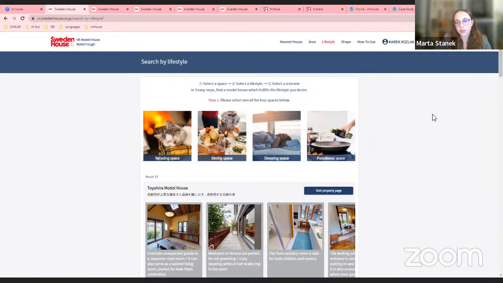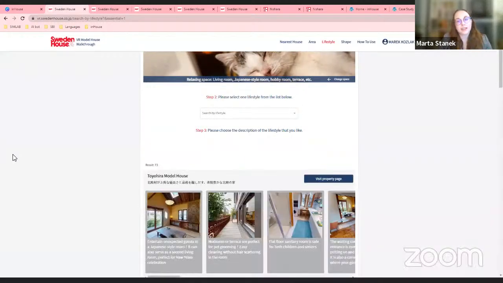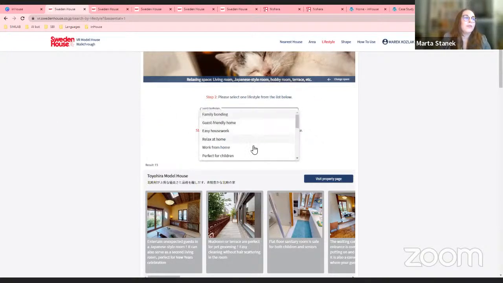I will just show you in a minute how to prepare this, but it's a 3-tier search engine where you have 4 preset main categories. Here, the client wanted to focus on the 4 most important spaces in a house. So let's say, for example, the clients want to relax. They focus most on the relaxed space. So they choose this category first. Then you have what they call lifestyles.